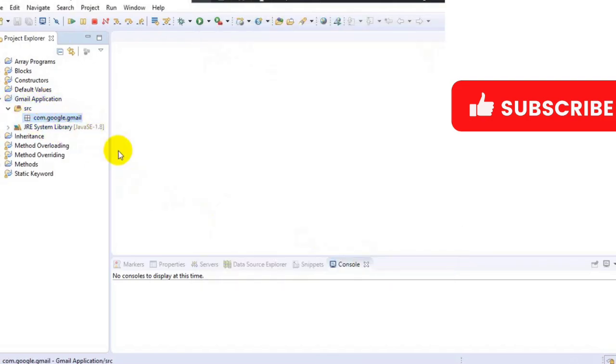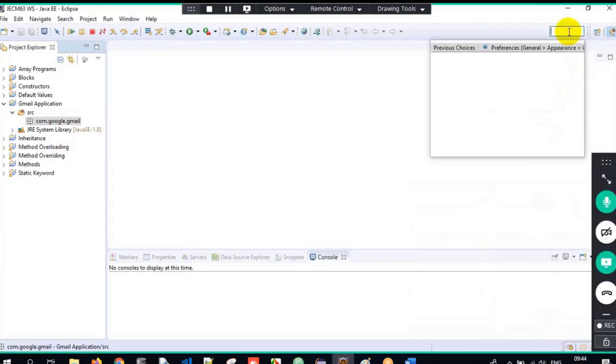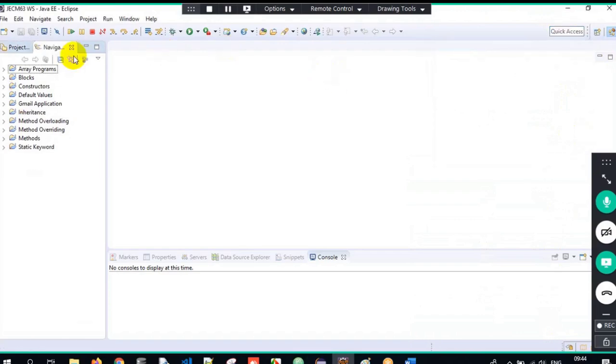But I don't like this. I want it in a stepwise hierarchy, that's the major reason here. There is something called Quick Access on the top. Can you find it? Over here, search for something called Navigator. Once you click on it, can you see Navigator appears over here? Project Explorer and Navigator are the same. They both are the same, but they display things in a different way.